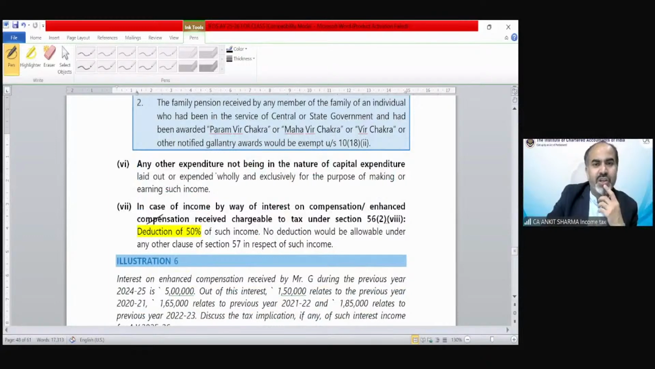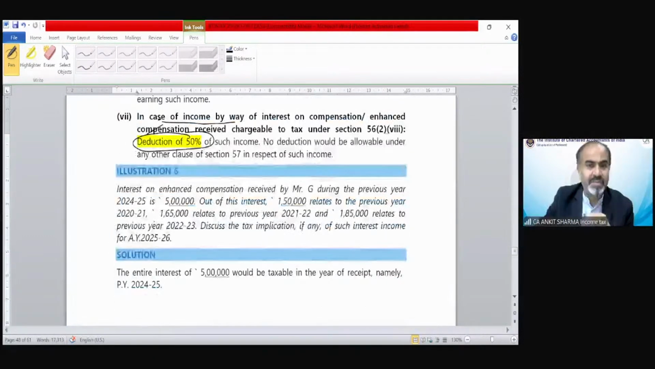Any other expenditure not being in the nature of capital expenditure. So we cannot claim any capital expenditure from any income from other sources. This is interest from enhanced compensation. We have already discussed 50% reduction can be claimed. No other reduction could be claimed from enhanced compensation interest.